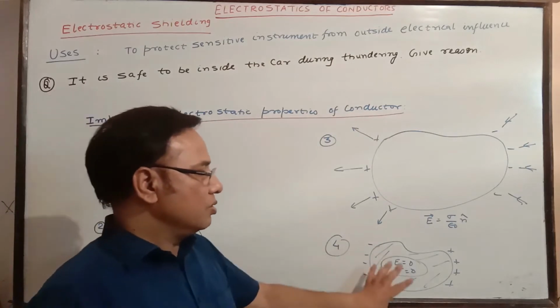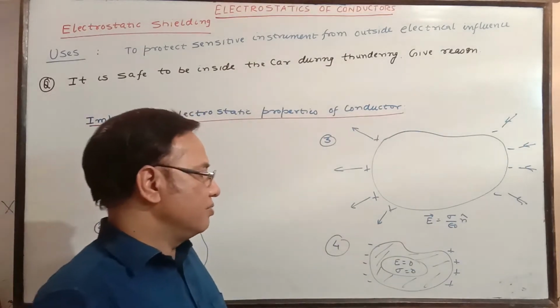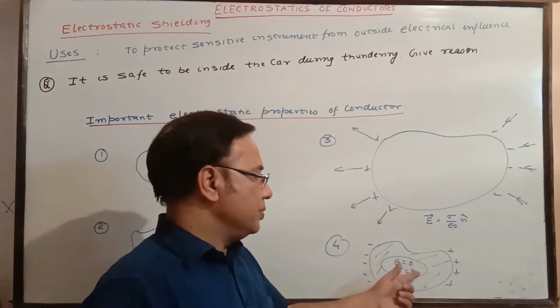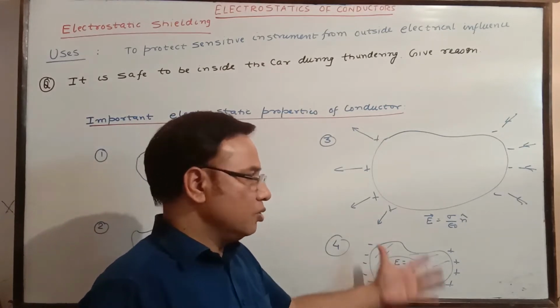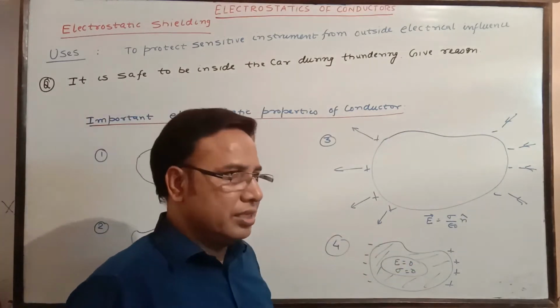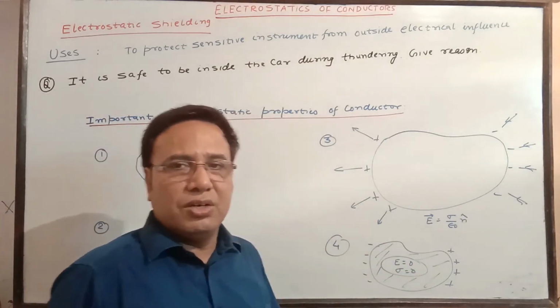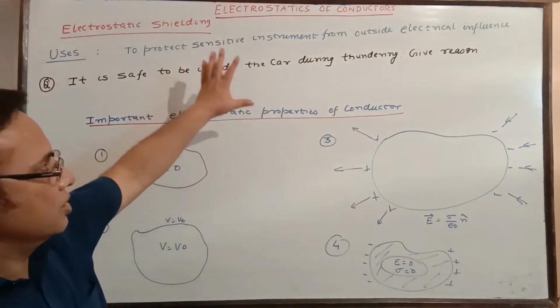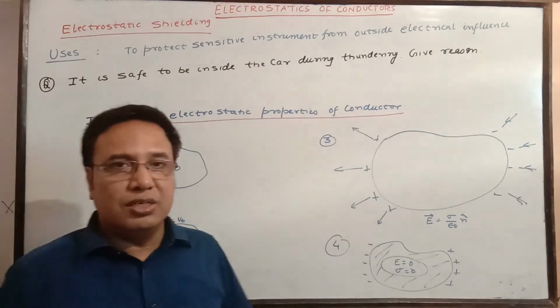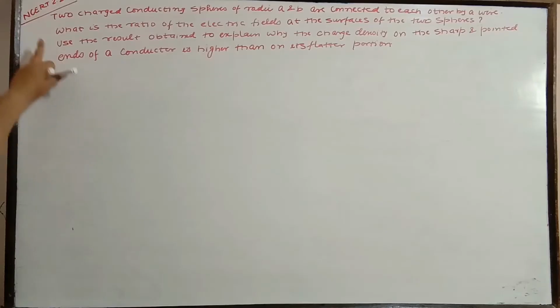Here, the charge is kept in an electric field, and inside the cavity the electric field is 0 and the surface charge density is 0. It means no charge is there inside; all the charge must go outside or rearrange in such a way that the net electric field is 0 inside. So these are the electrostatic properties of a conductor, and this is the last part of this topic to finish. NCERT problem number 2.20.